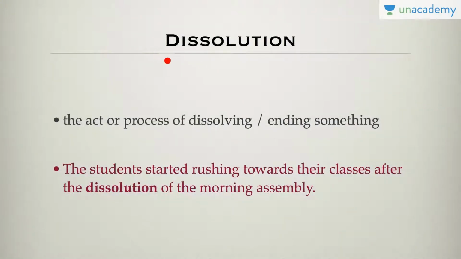The next word is dissolution. So dissolution means the act of dissolving or ending something. For example, that assembly was dissolved. For example, that organization was dissolved. So another statement is, the students started rushing towards their classes after the dissolution of the morning assembly. So you need to think about it that dissolution is basically dissolving something, ending something. It can be an organization, it can be an assembly, it can be a political party.